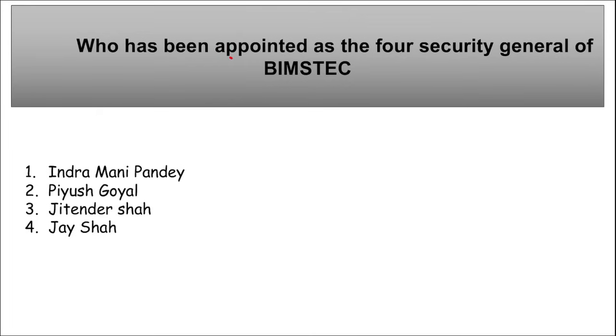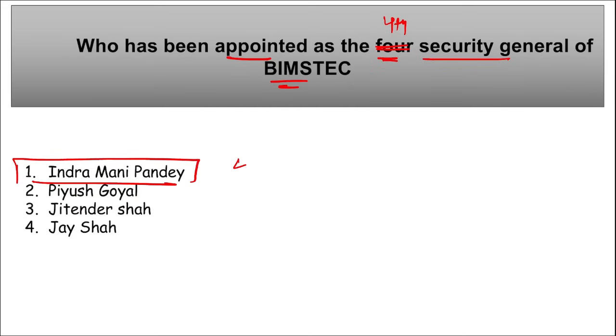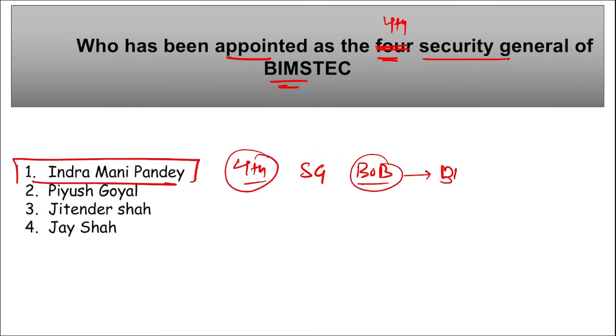Next, who has been appointed as the fourth Secretary General of BIMSTEC? Important, take a note of it. I repeat, who has been appointed as the fourth Secretary General of BIMSTEC? So, Indra Mani Pandey, right? He has taken over the charge of the fourth Secretary General of Bay of Bengal Initiative for Multi-Sectoral Technical and Economic Cooperation, that is BIMSTEC, right?